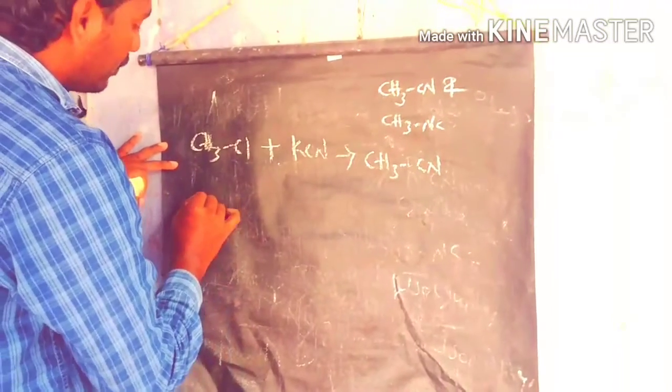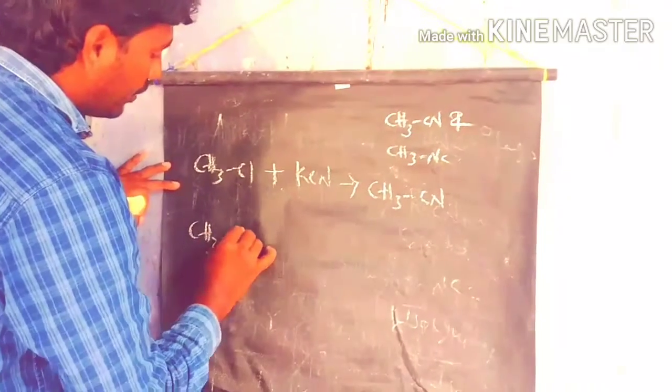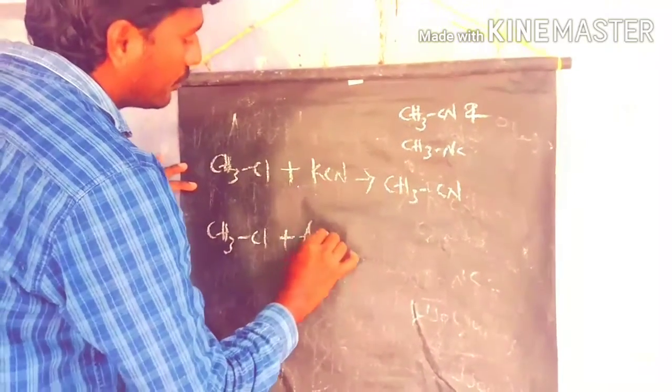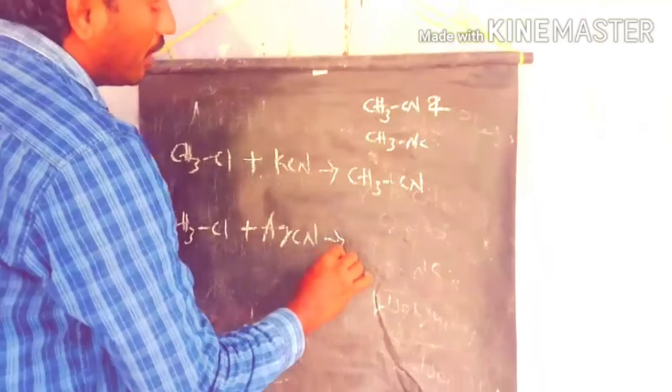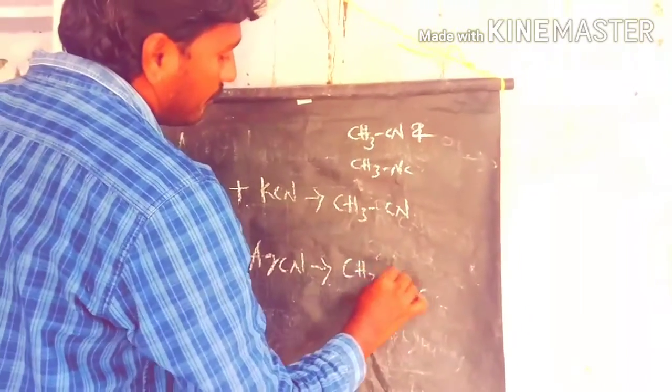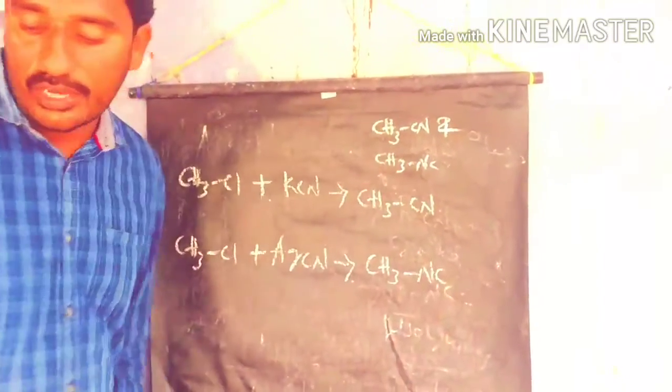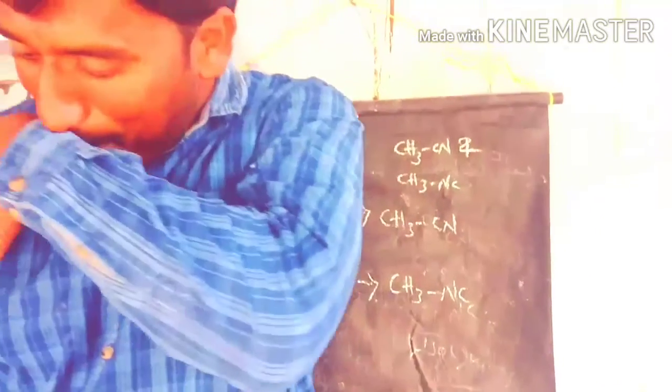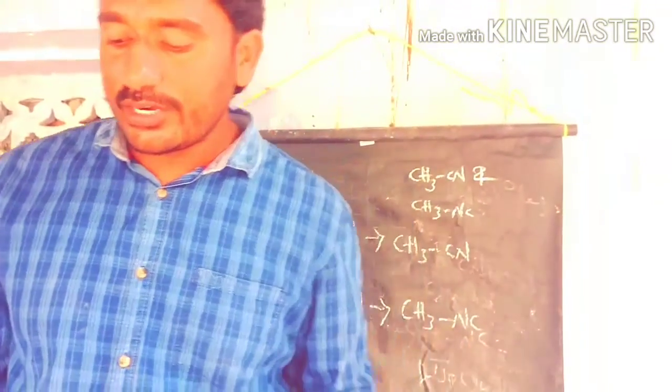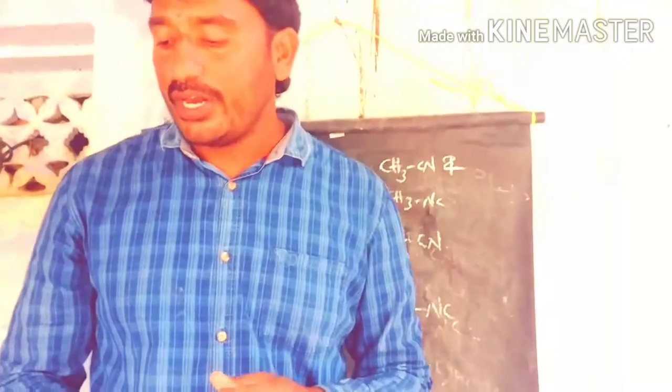The second one, methyl chloride reacts with silver cyanide to prepare methyl isocyanate. Next, from aldoximes to prepare the cyanides.